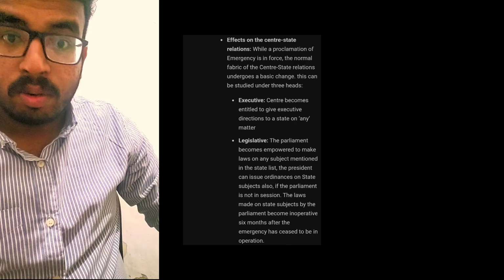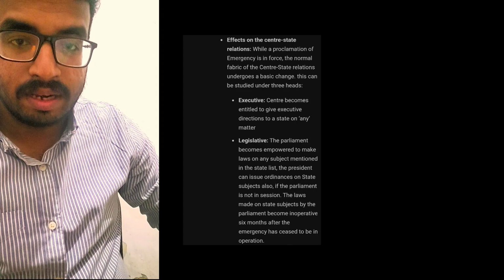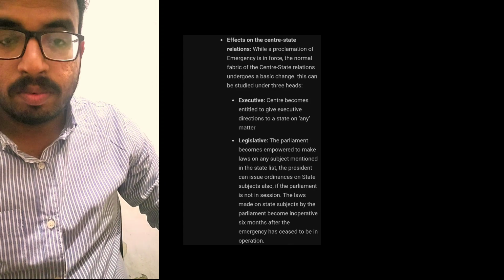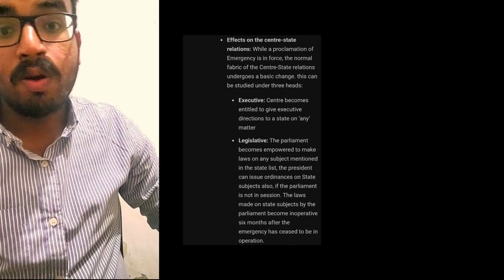Anything the ruling party or the government can do. So in order to challenge that, the opposition parties, or the people of this country as a whole, cannot challenge it in any court of justice.